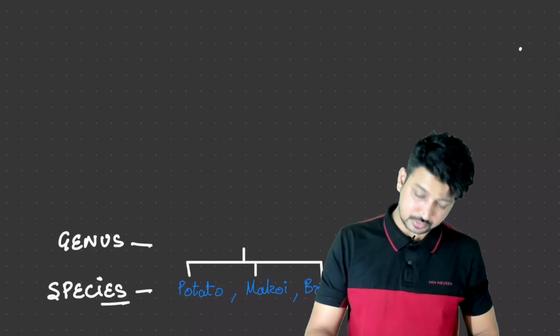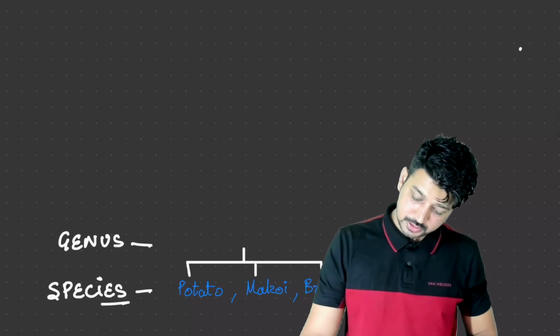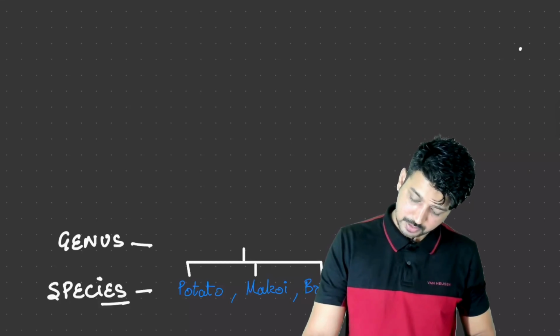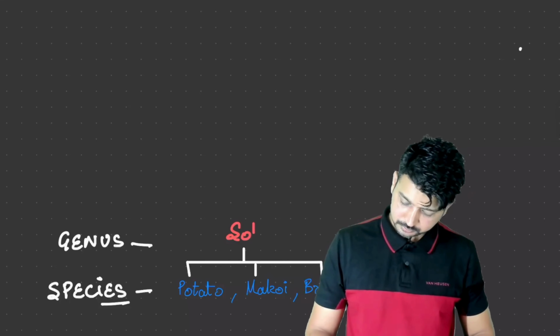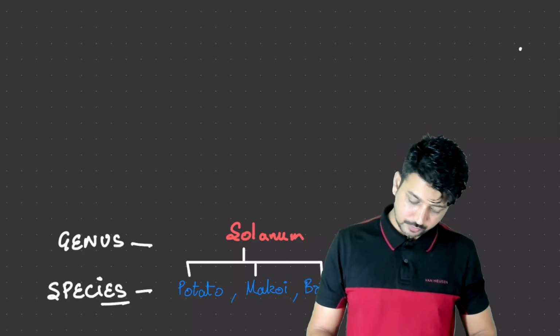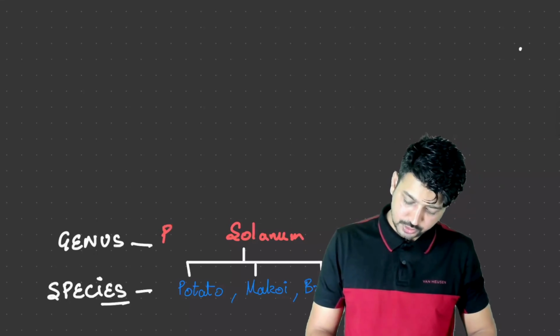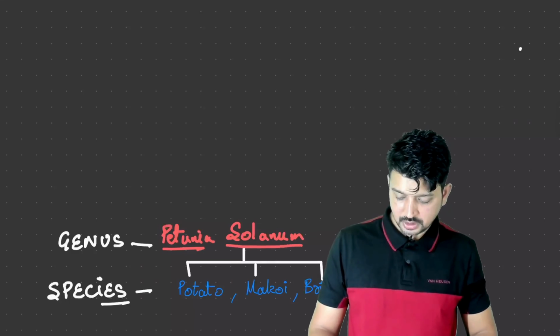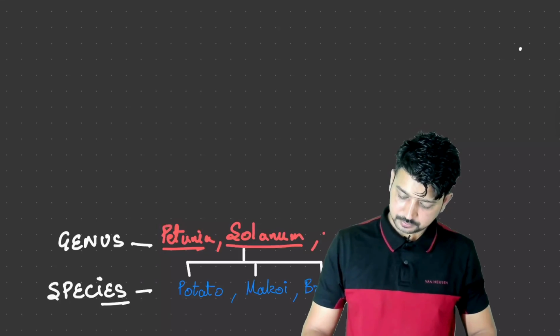So we have a genus, I have mentioned the family name. The genus name is Solanum, my bad. The genus name is Solanum. Right, along with Solanum we can keep together Petunia. We can put together Datura.